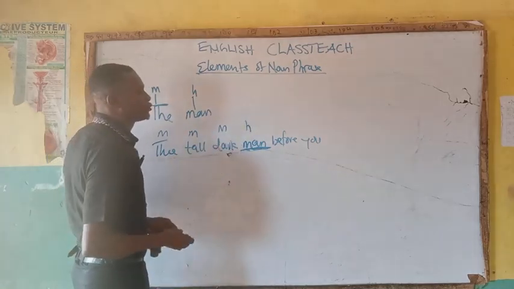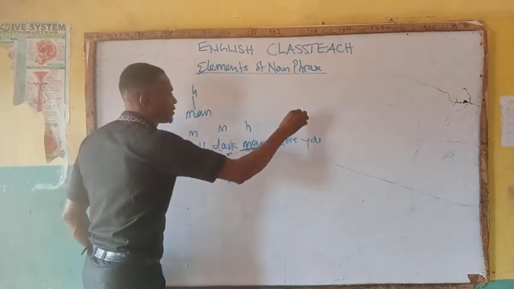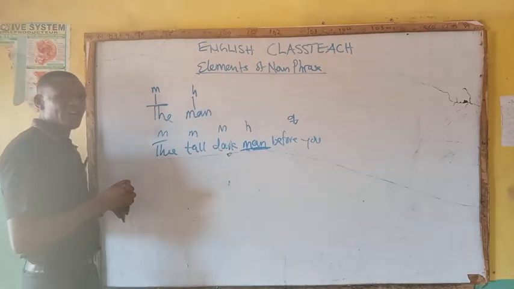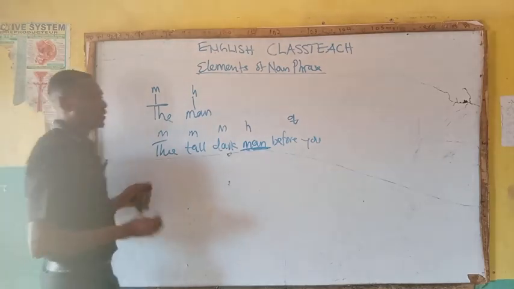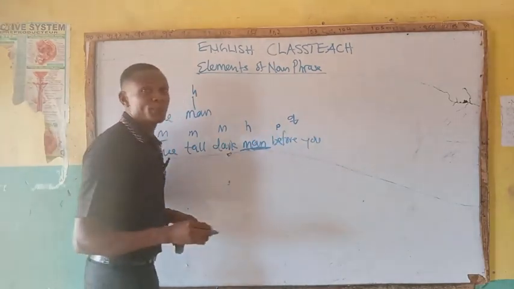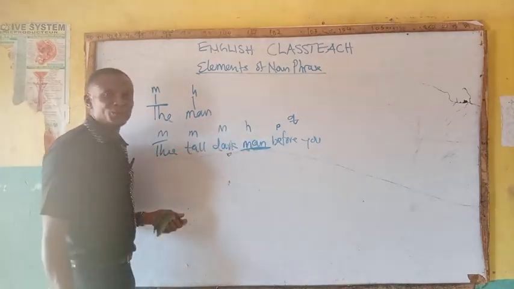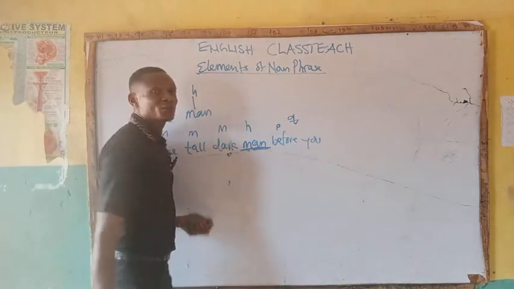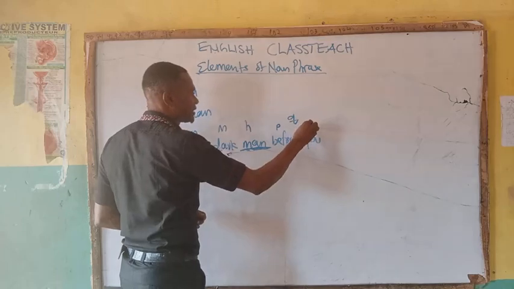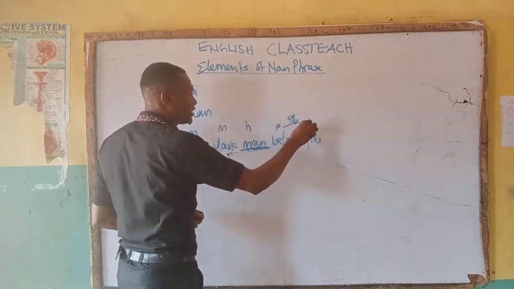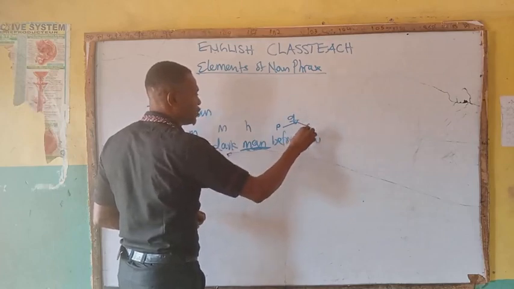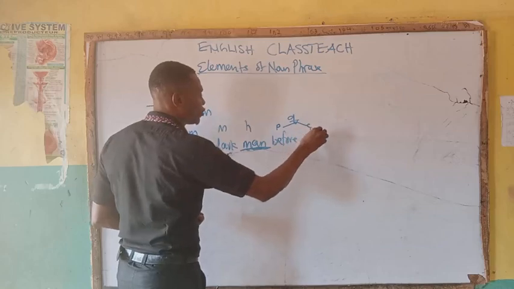So before you is qualifier. Before you is qualifier. You remember the element of qualifier? We have it as what? PC. So definitely, the P is what? Prepend. And what is prepend? Preposition. And what is this before? Preposition. You here is what? It's a noun. So here is taking C. So it comes like this. Now this one will be what? Will be only H. There's no modifier, there's no qualifier.